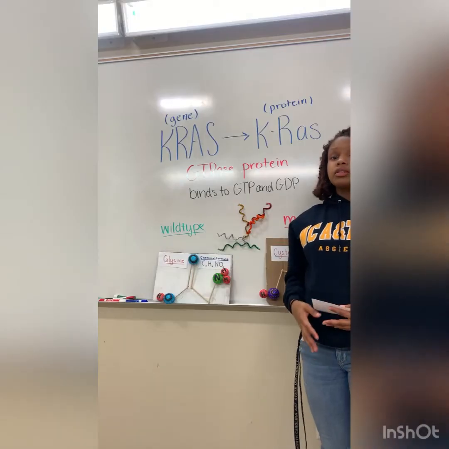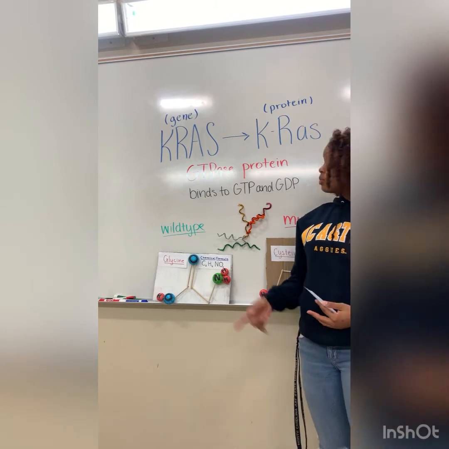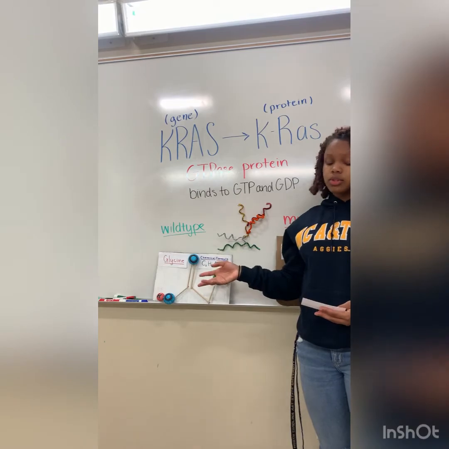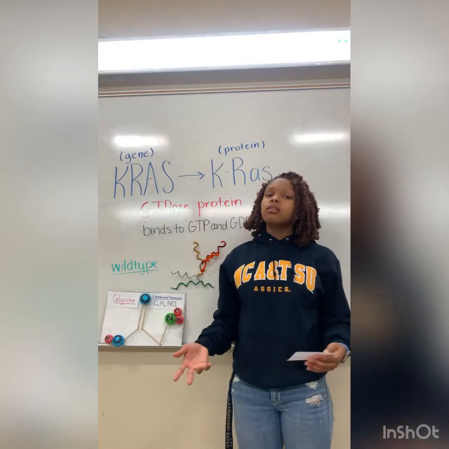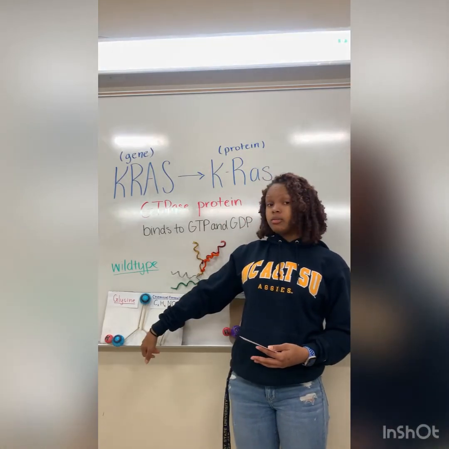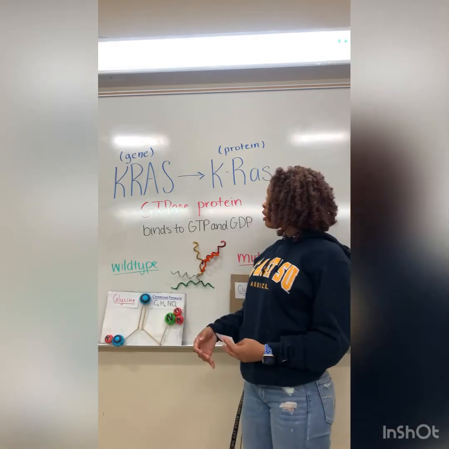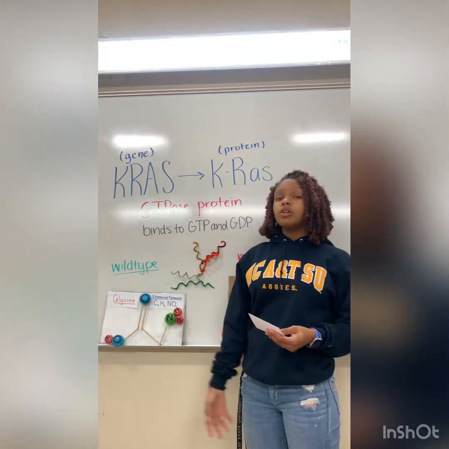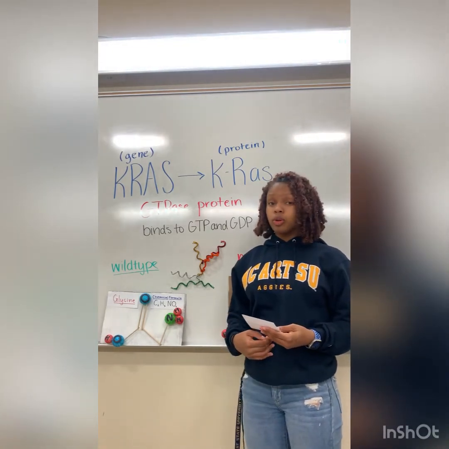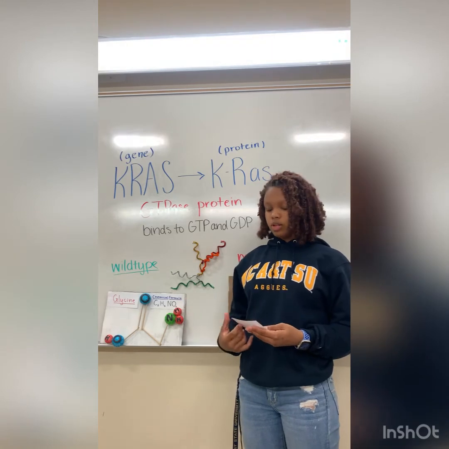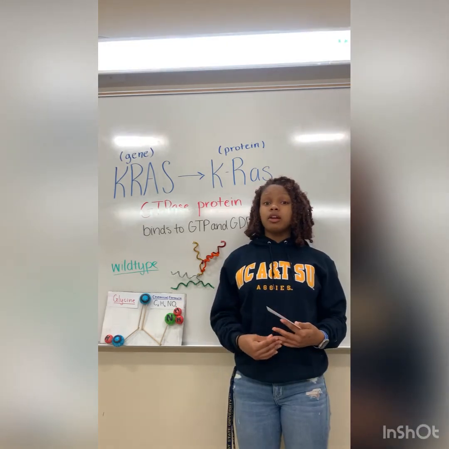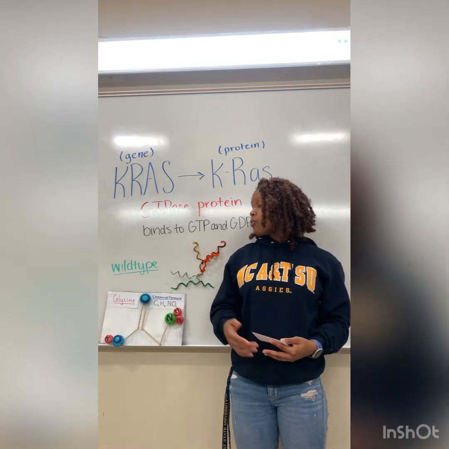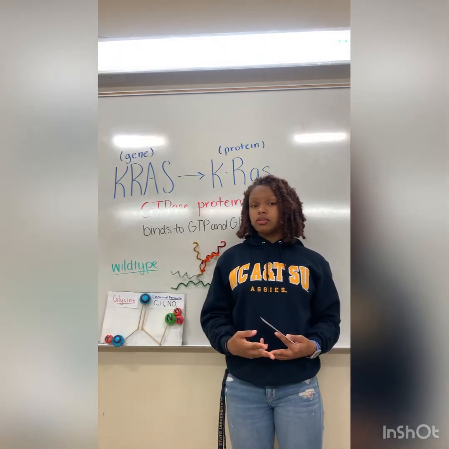It can be a little difficult to see exactly where the mutation occurs with this type of model, so I also built a Lewis structure of glycine so you can see exactly what's going on. We've been over the fact that a wild-type KRAS protein will contain a glycine amino acid. This amino acid has a carboxyl group, an amine group, as well as just a lone hydrogen. This amino acid has hydrophobic as well as nonpolar properties, and is smaller than most other amino acids. This means that the wild-type KRAS protein should interact with other hydrophobic molecules, and it should also be able to form nonpolar as well as polar covalent bonds.